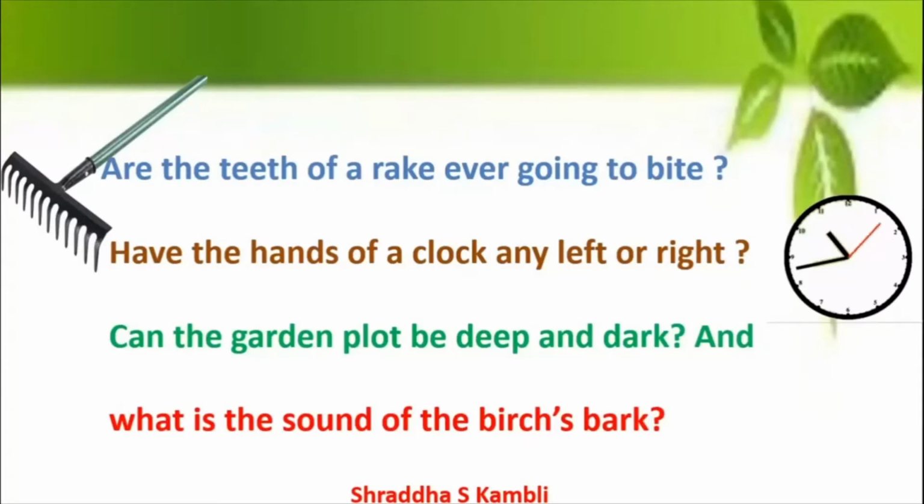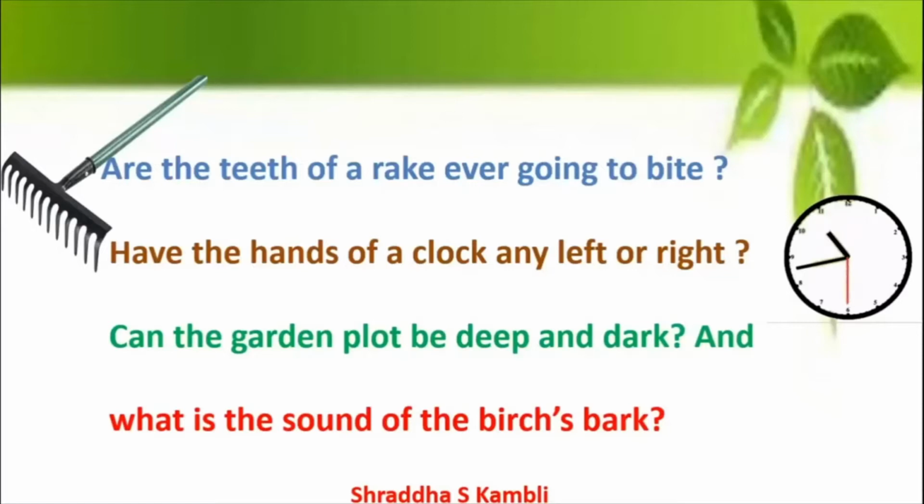Can the garden plot be deep and dark? Okay, now garden plot means the place, the land on which the garden is situated. And the other meaning of plot is a plan. So sometimes people make very deep and dark plans, meaning very dangerous plans. So can the garden plot also be dangerous in that way?